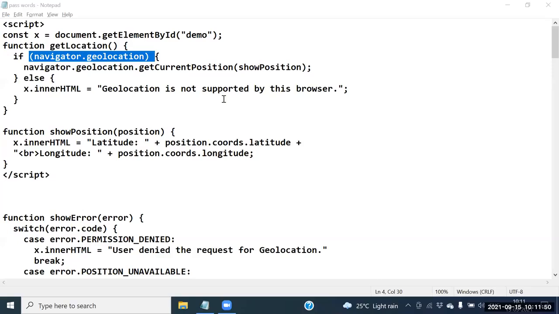And one more point. What is navigator? Navigator is also a predefined object here. See this one here. If this condition satisfies, what happens here? If this condition satisfies, your browser is supporting the geolocation.